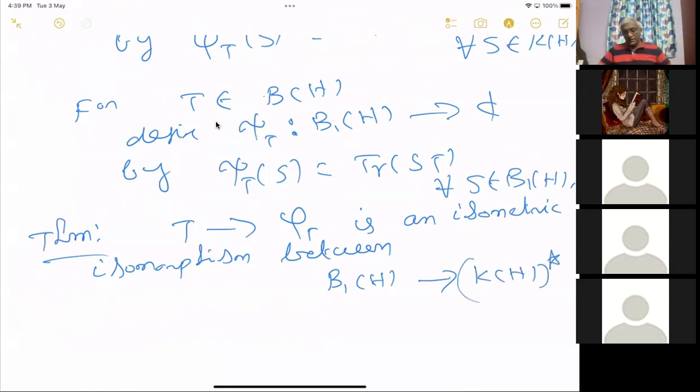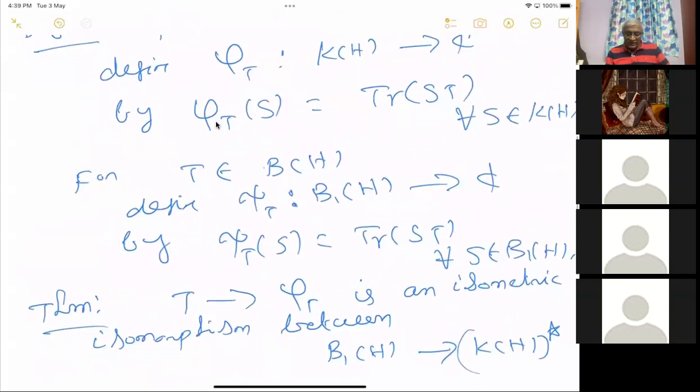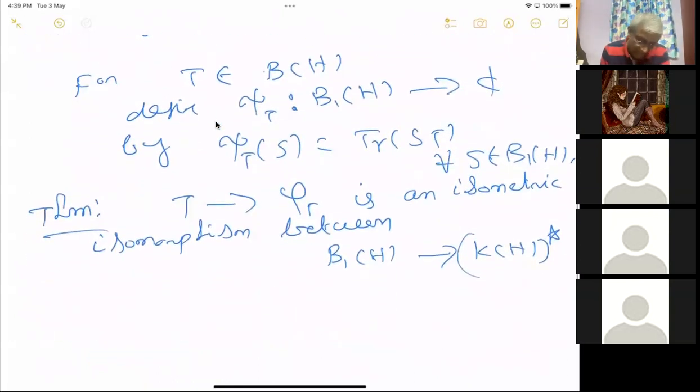So T going to phi T is an isometric isomorphism between B1H and K of H star, the dual of compact operators. Similarly, T going to chi T is also an isometric isomorphism.